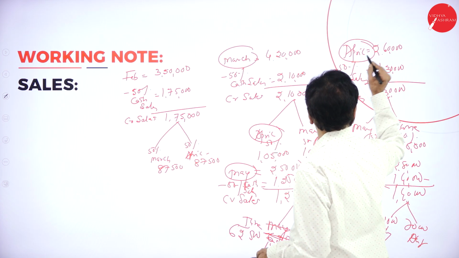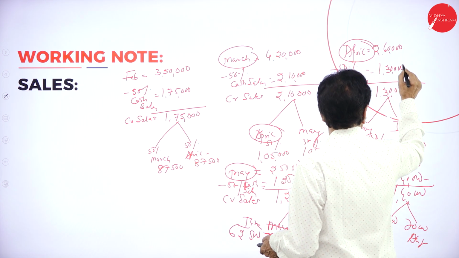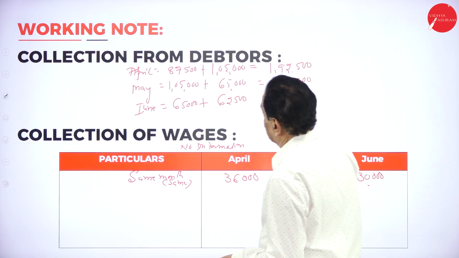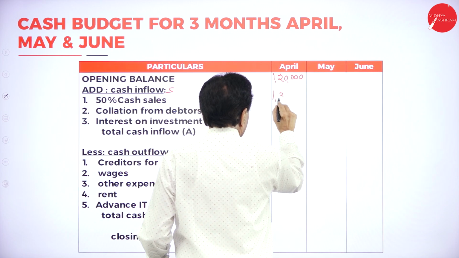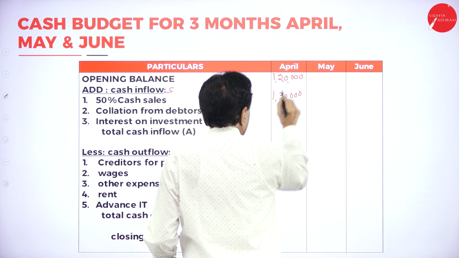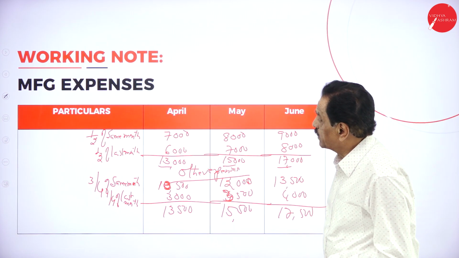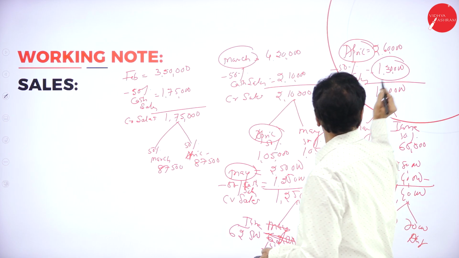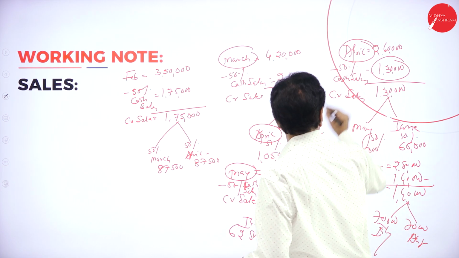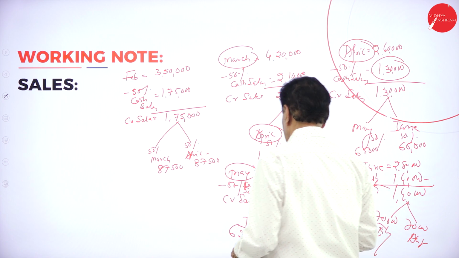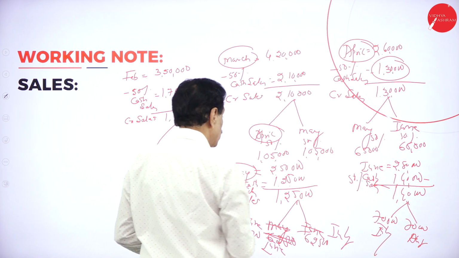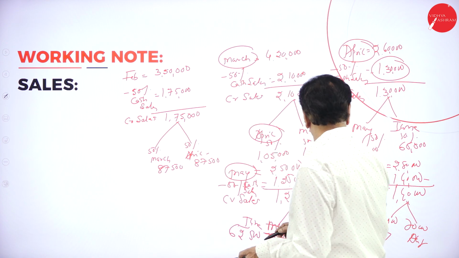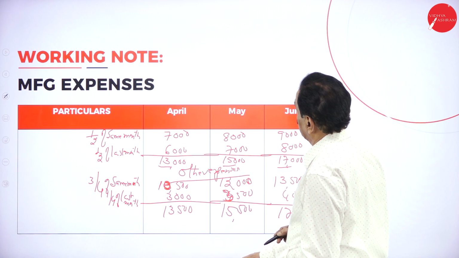April, come back here. 50% cash sale is 1,30,000. Then next month, in the month of April 1,30,000. In the month of May, 50% is 1,25,000, 1,40,000.